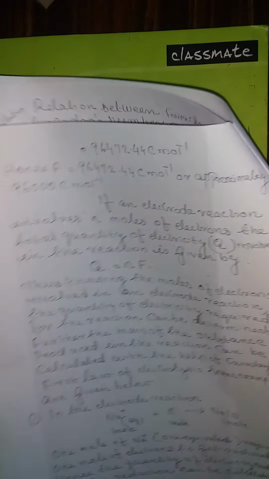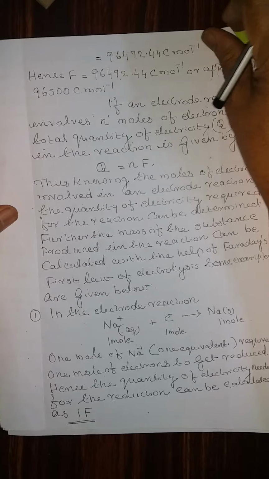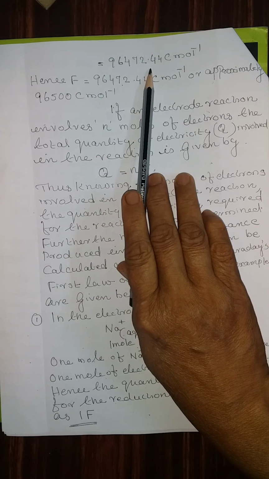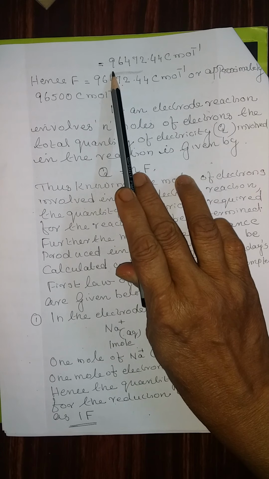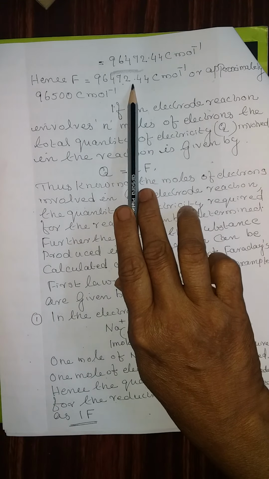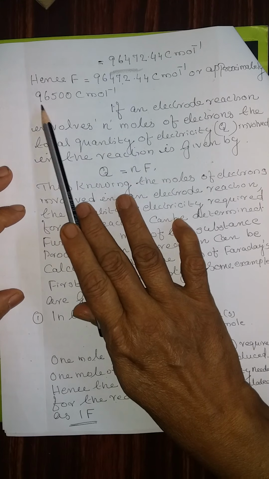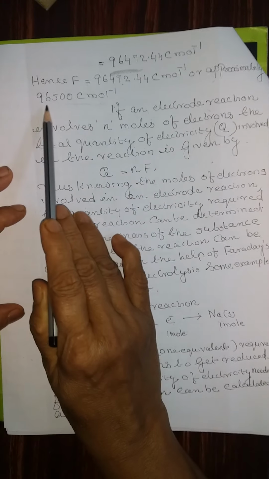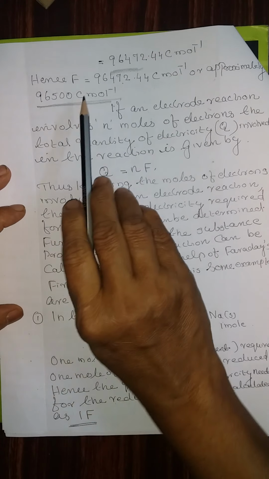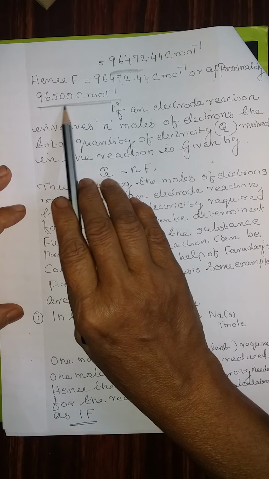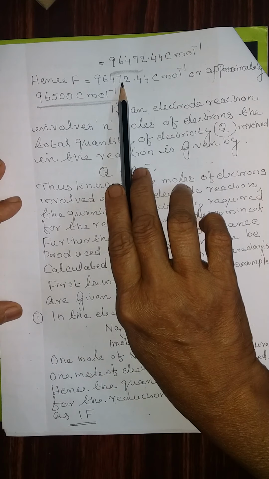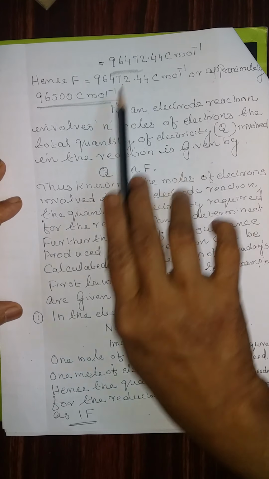96,500. This value approximately comes to 96,472. You also please calculate and see whether you are getting this value. Hence, this is approximated to 96,500. That is how we are getting 96,500. That is why in the syllabus it is specifically mentioned, the relationship between Faraday, the Avogadro number and the